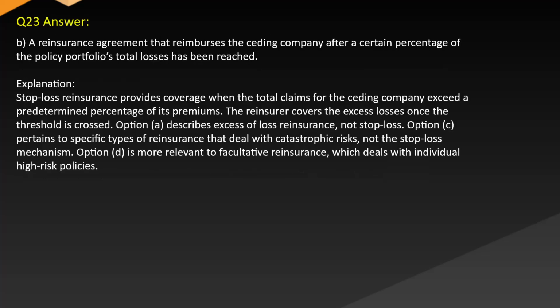Answer: B. A reinsurance agreement that reimburses the ceding company after a certain percentage of the policy portfolio's total losses has been reached. Explanation: stop-loss reinsurance provides coverage when the total claims for the ceding company exceed a predetermined percentage of its premiums. The reinsurer covers the excess losses once the threshold is crossed. Option A describes excess of loss reinsurance, not stop-loss. Option C pertains to specific types of reinsurance that deal with catastrophic risks, not the stop-loss mechanism. Option D is more relevant to facultative reinsurance, which deals with individual high-risk policies.